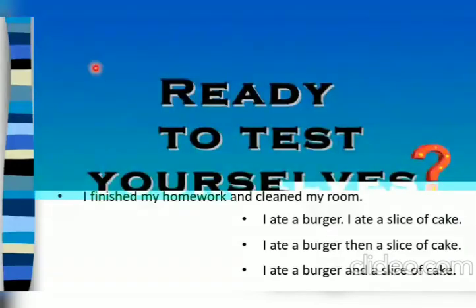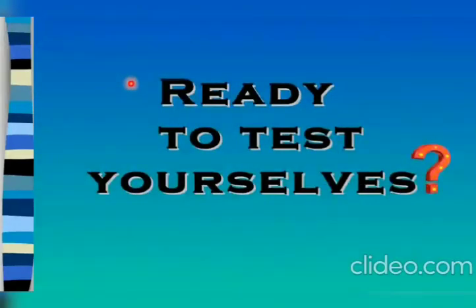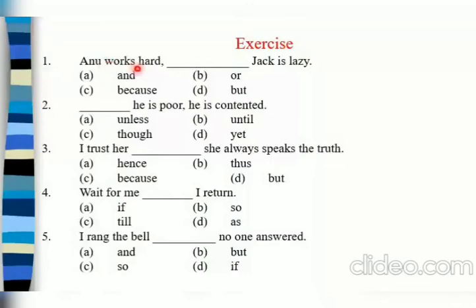So children, are you all ready to test yourself? Let's have a practice. The first question is: Anu works hard dash Jack is lazy. The options are and, because, or, but. Now out of these, as you see, the ideas are opposite, hard and lazy. So which conjunction is the correct one? But, because two opposite ideas are given.